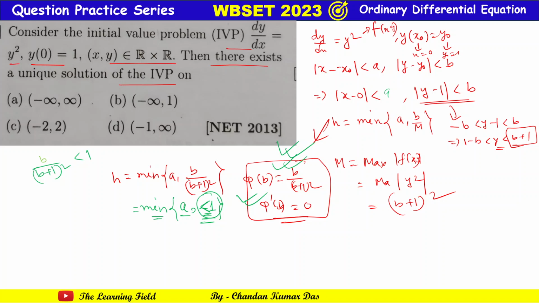Okay, I just give you a shortcut tip. So it is less than 1. So the minimum of a and less than 1 is always less than 1, because the value of a should be obviously greater than 0. Okay, so that is the correct interval. You can observe from these 4 options, it is option B, because less than 1 is only given in this interval. This is less than 1. No, this is less than 1. No, because more than 1 portions are also included in this interval, but here also it is not given. Okay, so this is the shortcut tip.